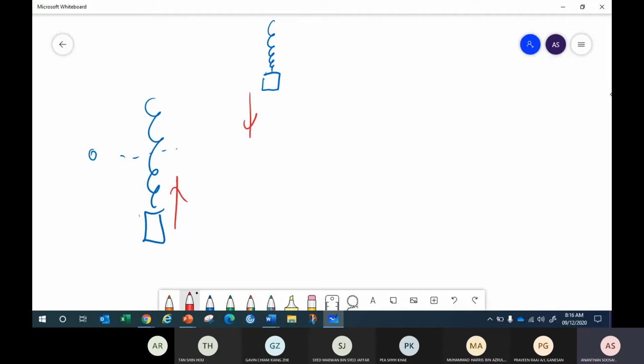So they always travel in opposite direction. When this spring is up, the other spring is down. So what is the phase difference between these two oscillations? Anyone? What is the phase difference between two oscillations which always travel in opposite direction?